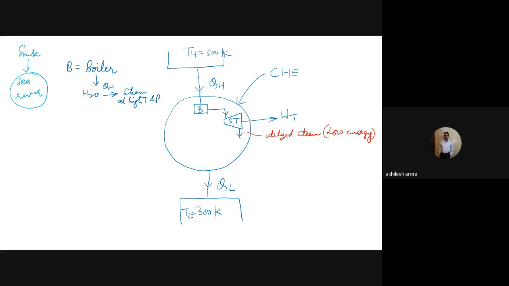So what we do, we have a component here which is known as the condenser. It is represented as C. So C is the condenser.